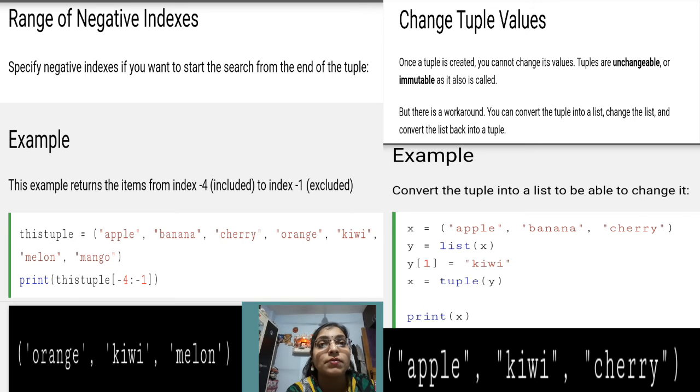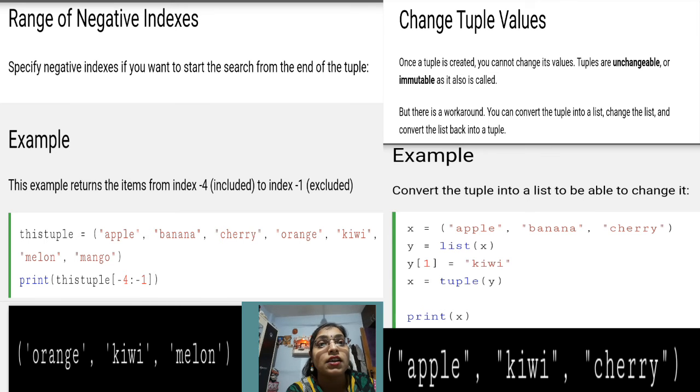Before starting with the actual explanation, the first sentence under change tuple values is that tuples are immutable, and this is the reason why we cannot directly change a specific value.